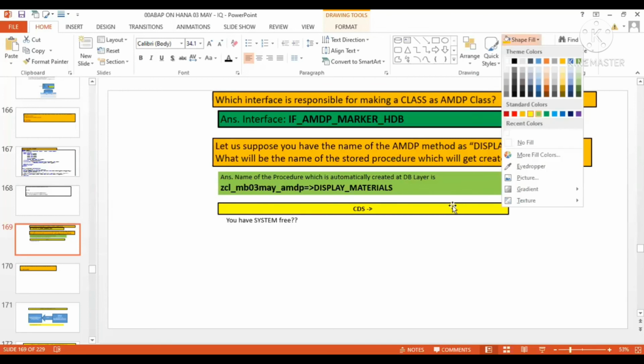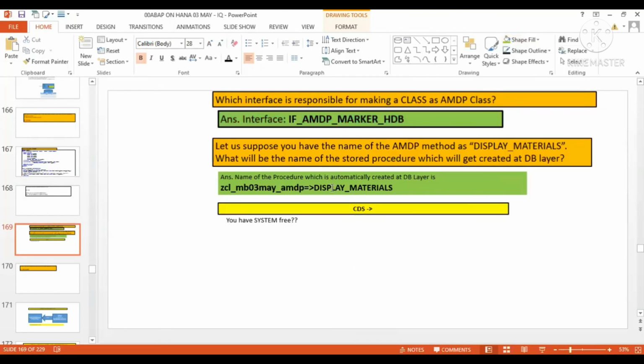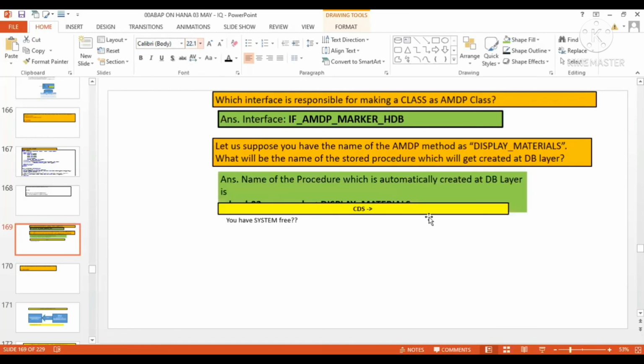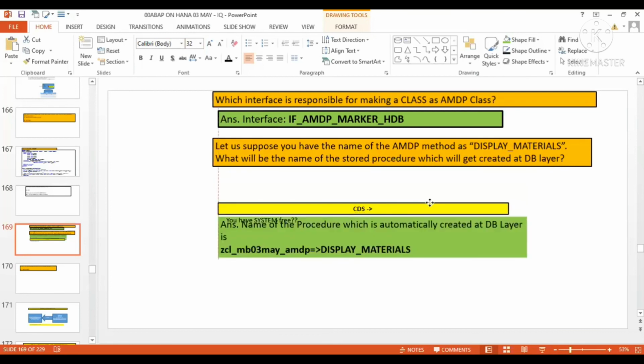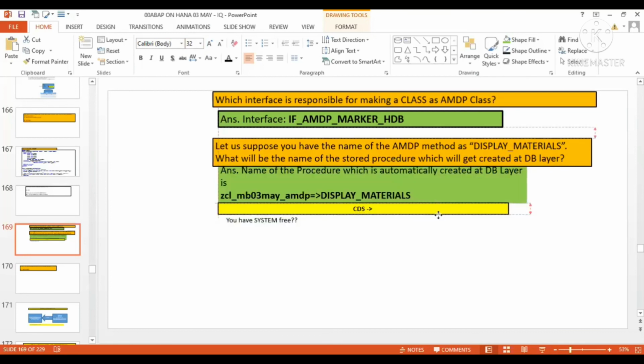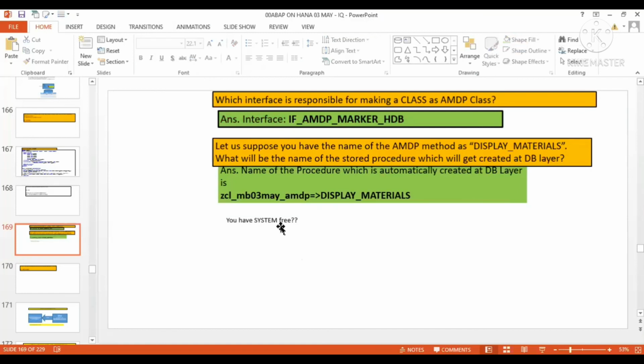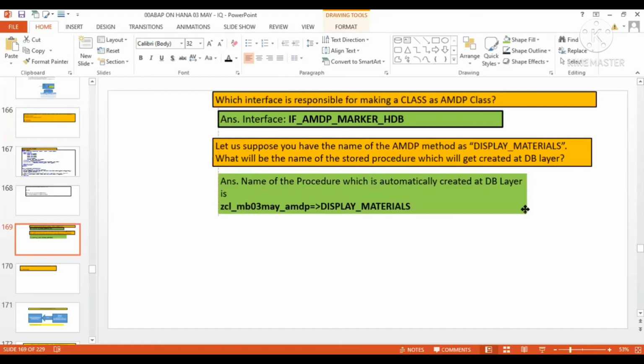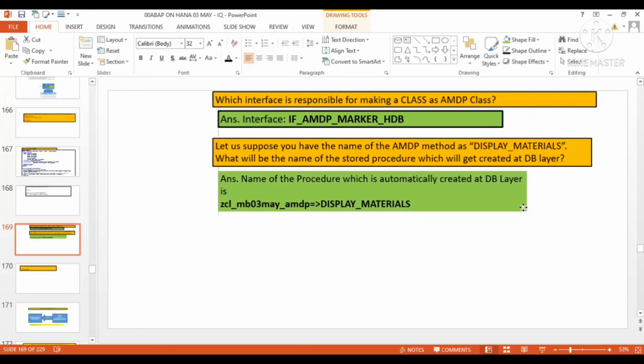Now we will move towards CDS. All the important questions related to AMDP we have seen. If you know this many questions, your interview is going to be cracked for sure, with 90%, 99% chances. You will not miss any question. These are the most frequently asked and important questions.